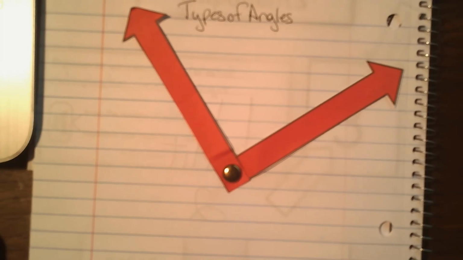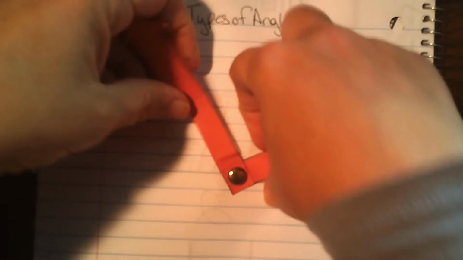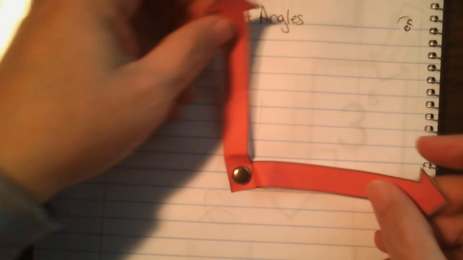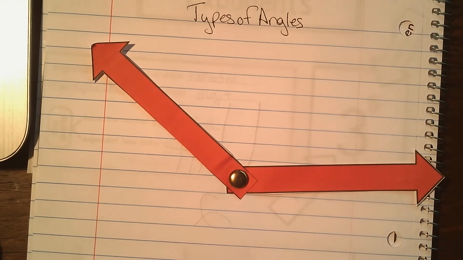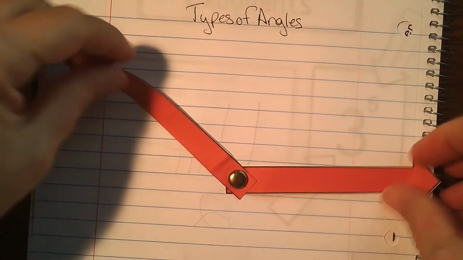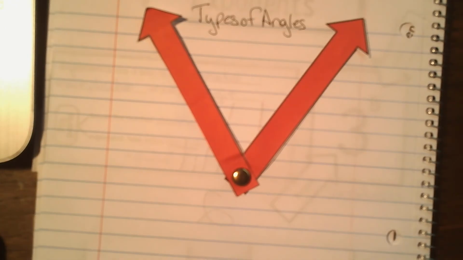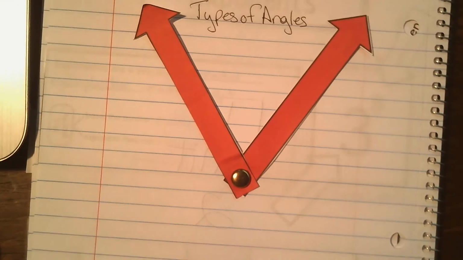So let's go back here and see what we're doing. Now we have these movable arrows. I'd like the students to practice making their different types of angles with you. Here's a 90-degree angle, which is a right angle. It takes a little bit of time for the arrows to loosen up, but they'll move quickly. Ask them to make an obtuse angle. Ask them to tell you what an obtuse angle is. Take some time to help them understand how to use these arrow tools. It's a really great help. It's one of the most successful interactive pages that we do. I hear lots about how great they are for students.